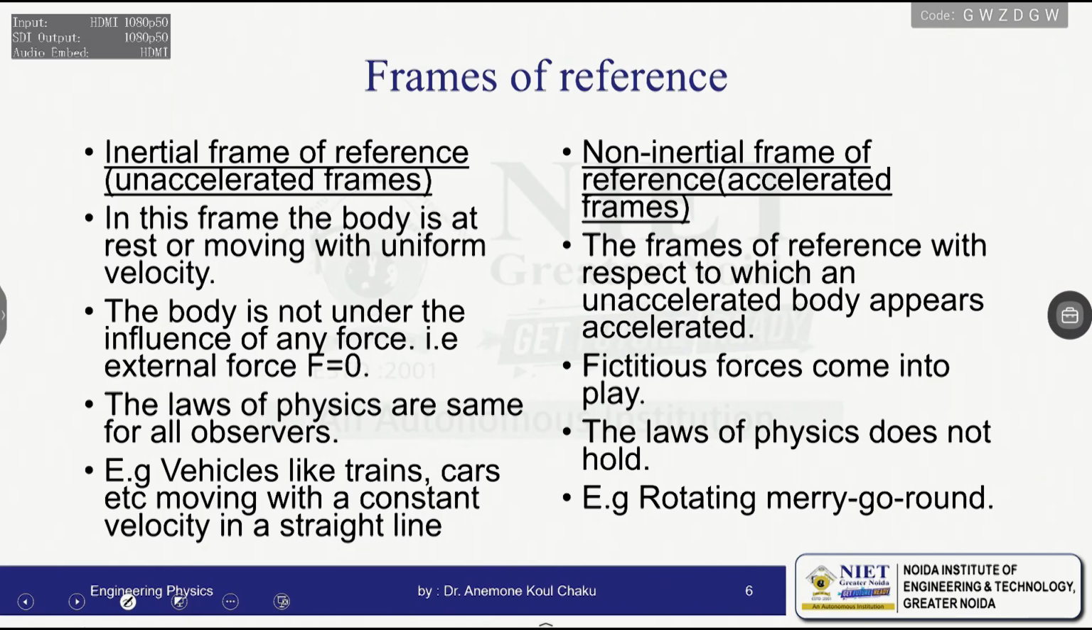Now, non-inertial frames are known as accelerated frames. Even when no external force is being applied, the body seems to be accelerated, and here fictitious forces come into play. An example of this is the earth revolving around the sun, or something like a rotating merry-go-round.